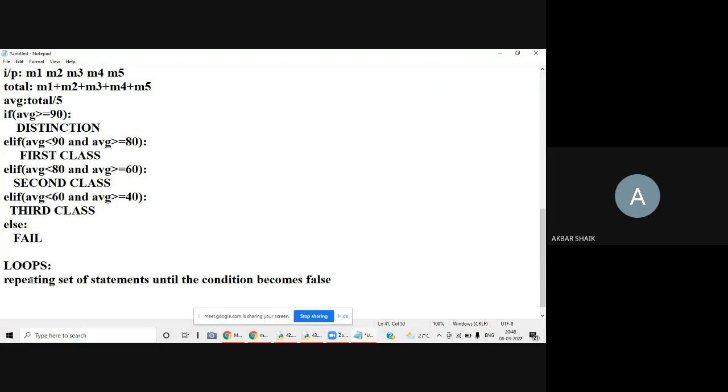Okay, this is very important. Here I am using repeating, which means it will be continued. How many times? Till the condition becomes false. If the condition is true and is not becoming false, then what will happen? It never stops. Always it is going to be repeated. So that is the meaning of repeating a set of statements until the condition becomes false.